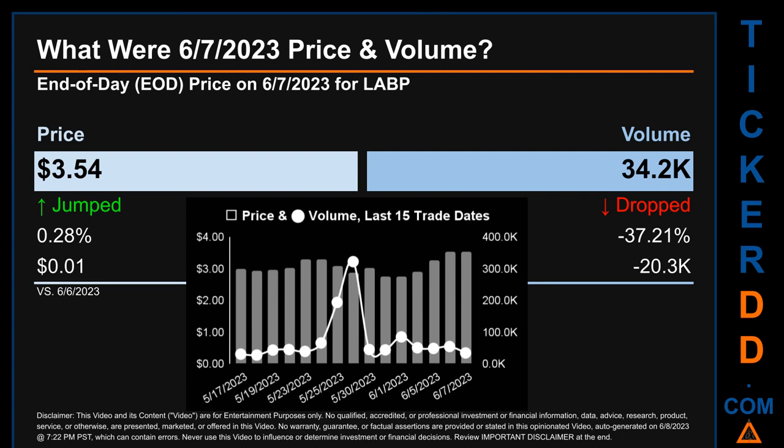The graph shows price and volume for the last 15 trade dates. Across a range of 79 cents, the max and minimum end-of-day price were respectively 3.54 and 2.75. Volume saw a range of 295,000, from a day low of 27.5 thousand to a day high of 322.5 thousand.